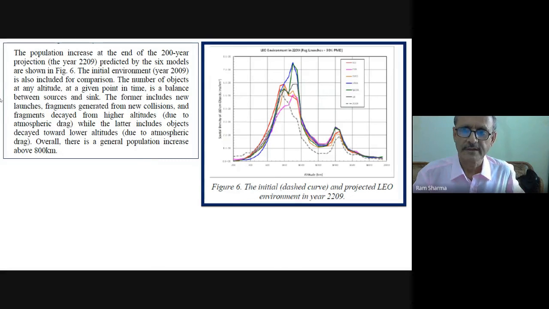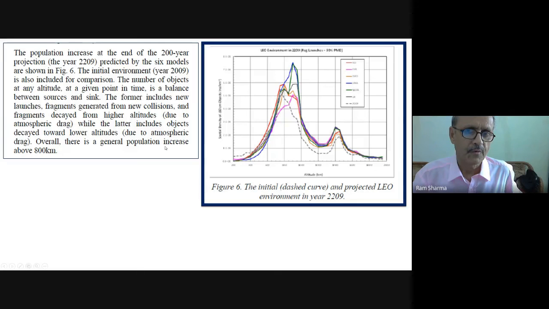Sources are those from which it is increasing, including new launches and fragments. Sinks are those by which it is decreasing, such as atmospheric drag, by which objects at lower altitude come down and burn.